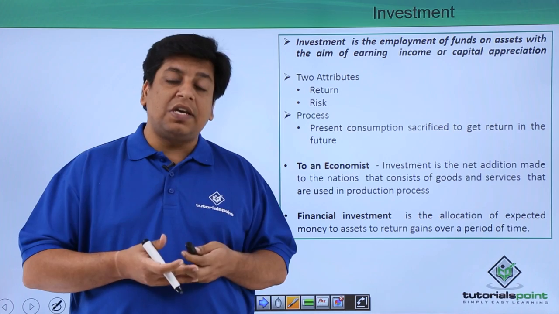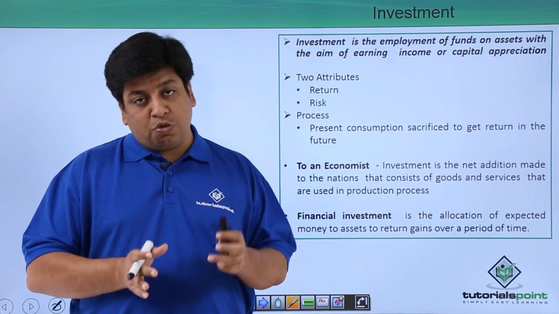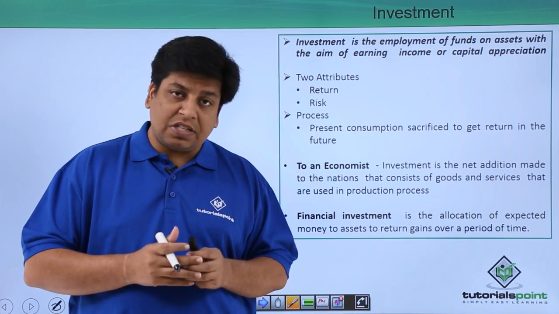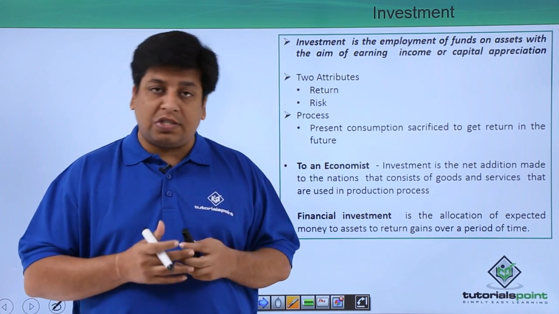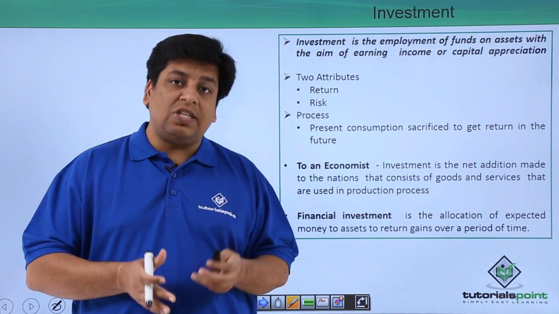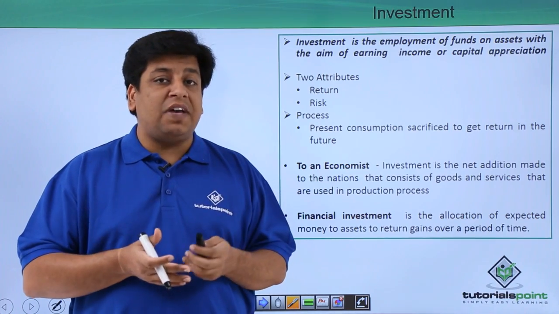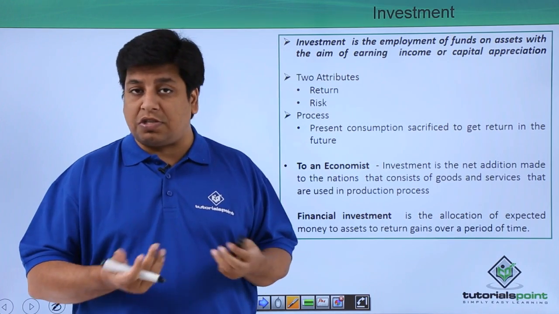Now, there are two attributes of investment. First is your risk, second is your return. These two are the pillars of finance. The higher the risk, the higher the return. The lower the risk, the lower the return. Based on the risk tolerance or risk appetite of every investor, this trade-off between risk and return changes.